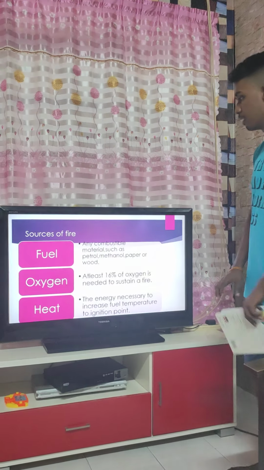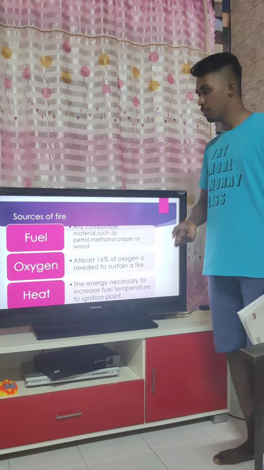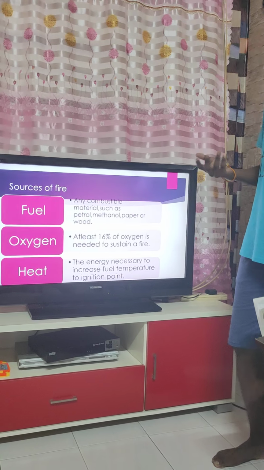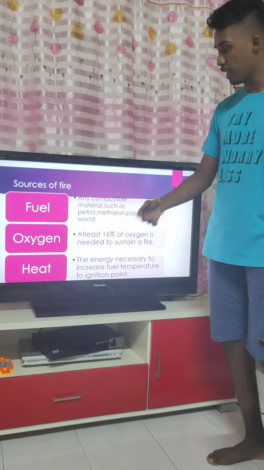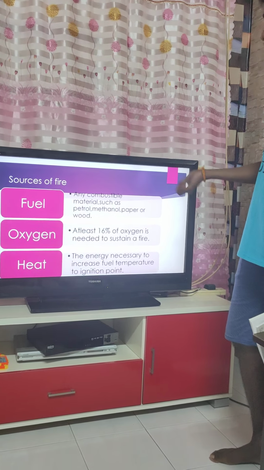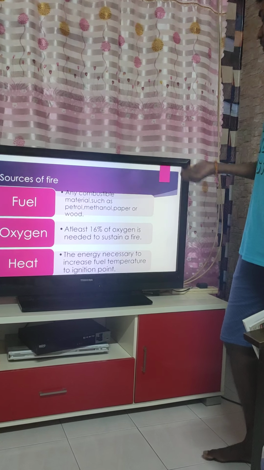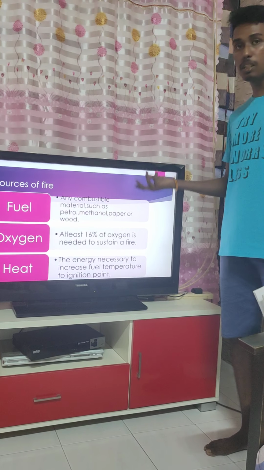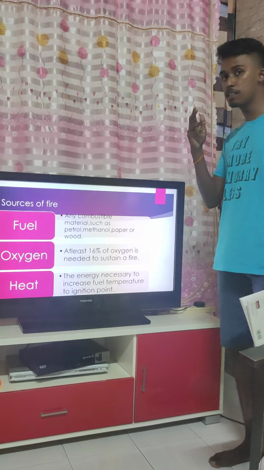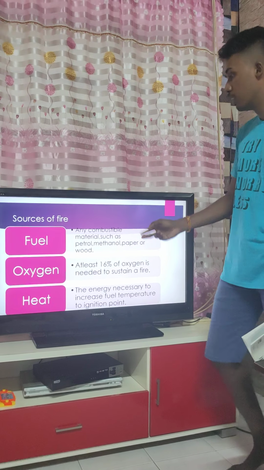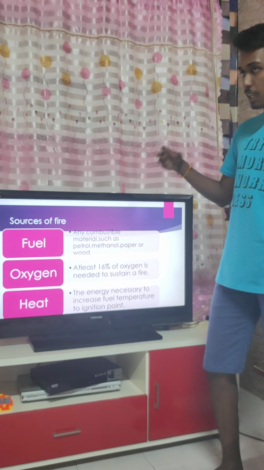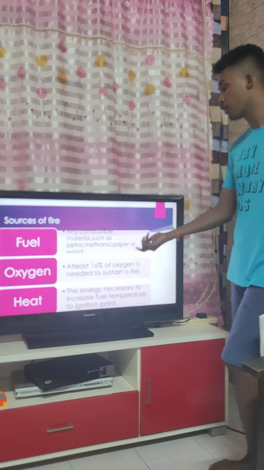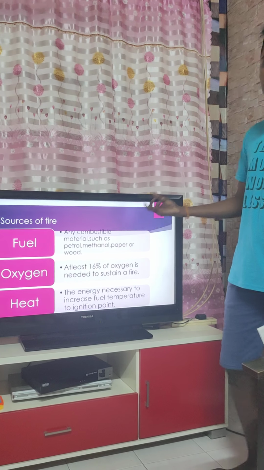So the main sources of fire, as we know, fire needs a source to burn. The main sources are fuel, oxygen and heat. When it comes to fuel, any combustible materials such as petrol, methanol, paper or wood are the main sources. The fuel is the main source for the burning, and these materials contain a greater proportion of fuel inside them.